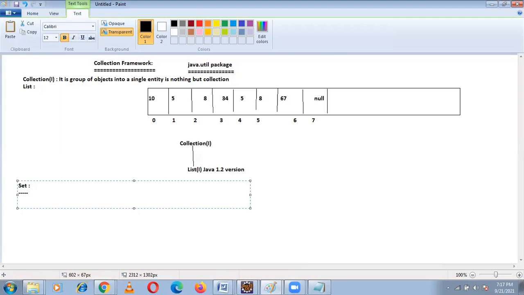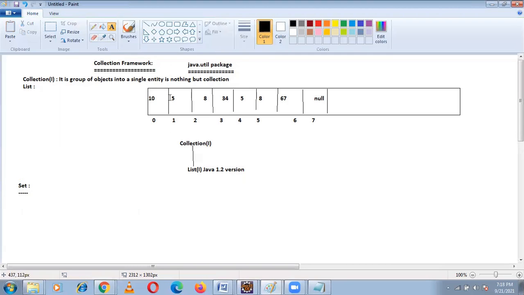In list, duplicates are allowed, like 5, we repeated 5, and next 8, we repeated 8. In set, duplicates are not allowed, but null insertion is possible, and it is not index based. See the difference between list and set: in list duplicates are allowed, but in set duplicates are not allowed.